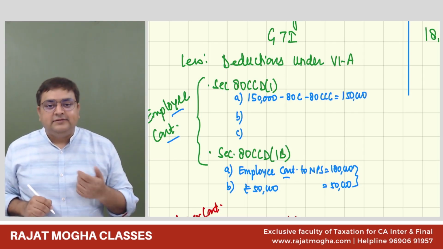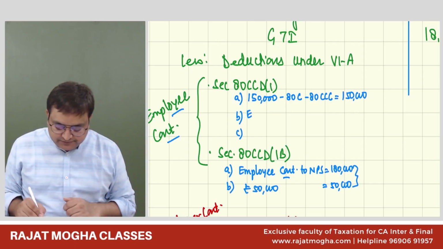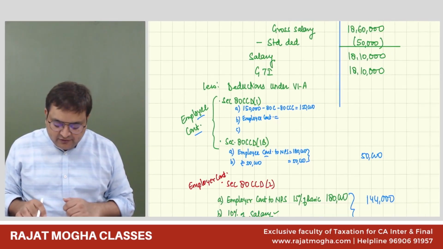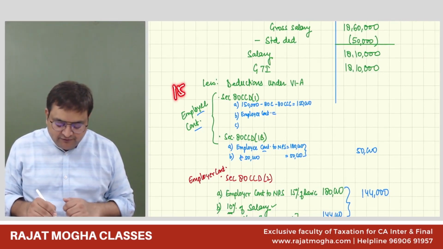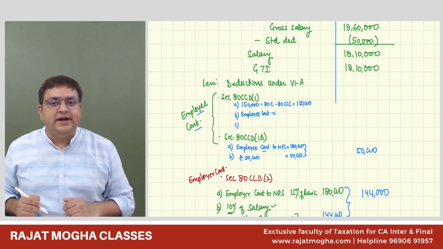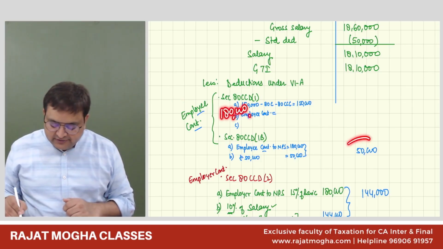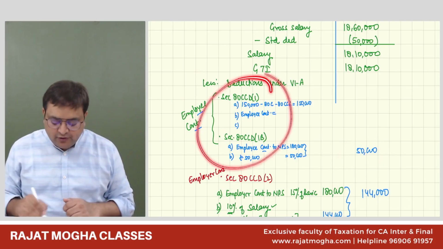Got it? Second is employee contribution. Now, how much is the employee contributing? The employee is contributing 1,80,000. We have seen that the employee is contributing 15% of basic, that is 180. But out of 180, we have already taken a deduction of 50,000 because they both are employee contribution.